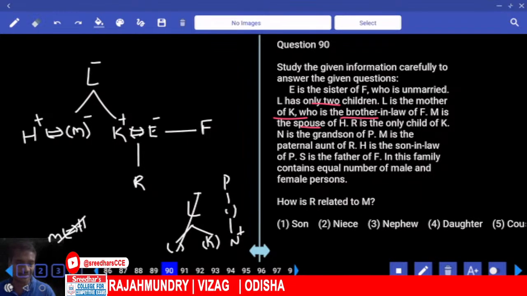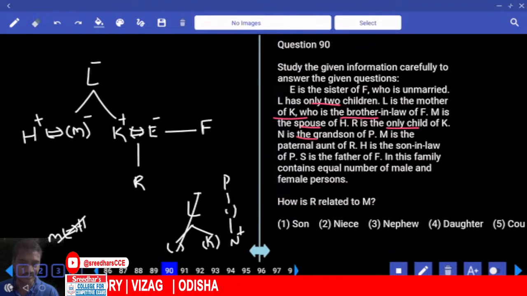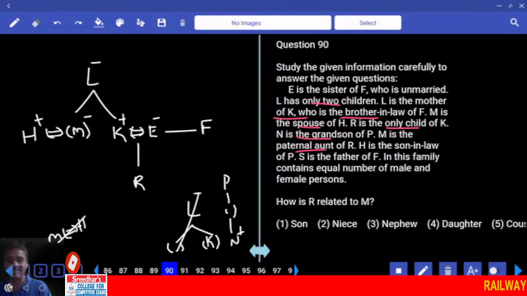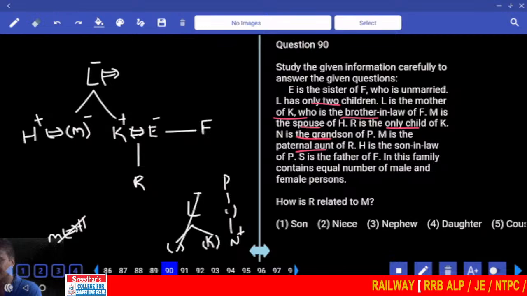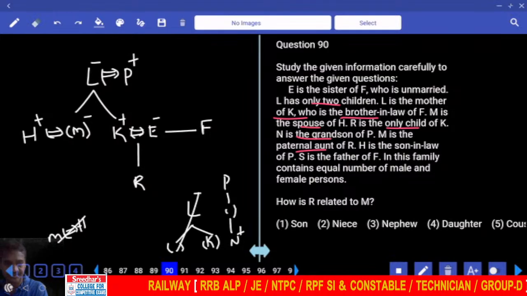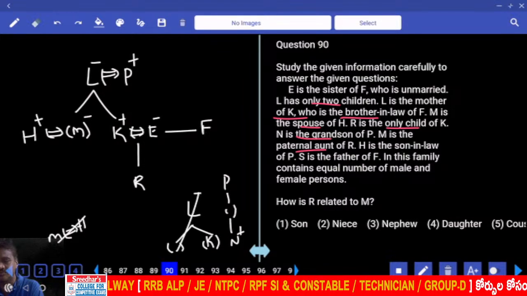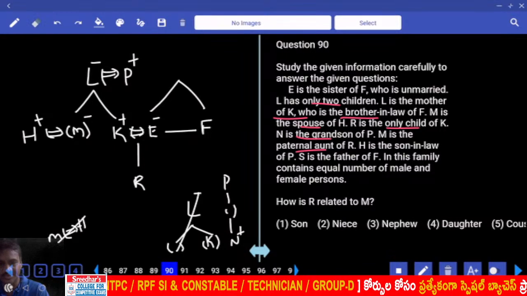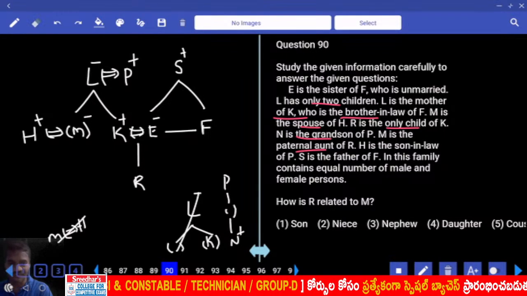Then next one. R is the only child. N is the grandson of P. H is the son-in-law of P. As of now, H is the son-in-law of L. Hence, P must be here. And S is the father of whom? S is the father of F. E and F's father is S.